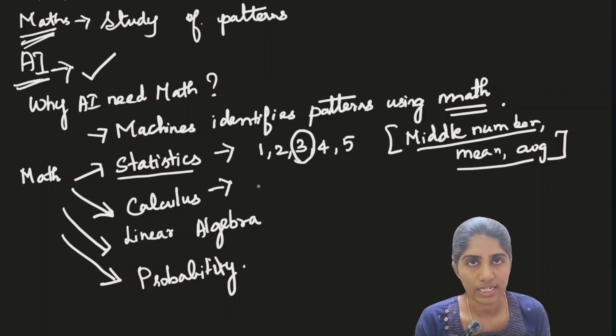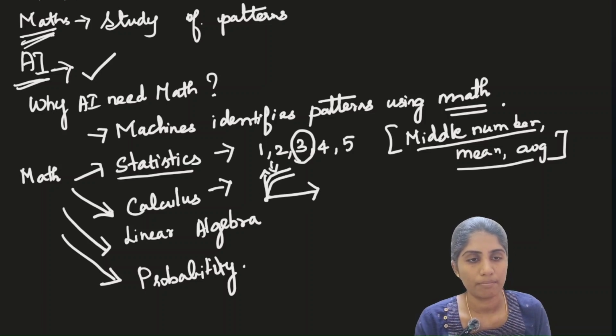For training and improving the AI model: whenever we create an AI model, it understands the patterns, and to improve the AI model, we use calculus. How do we use calculus? The best example is a line. Based on our result, whichever is close to 1 will be the better line.